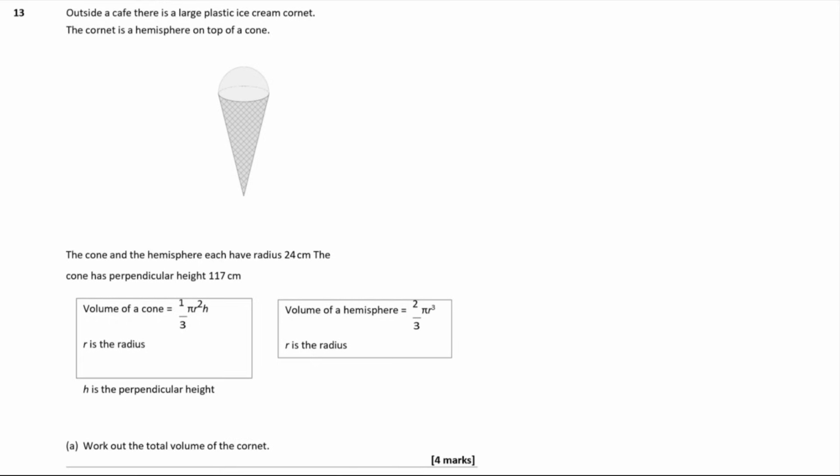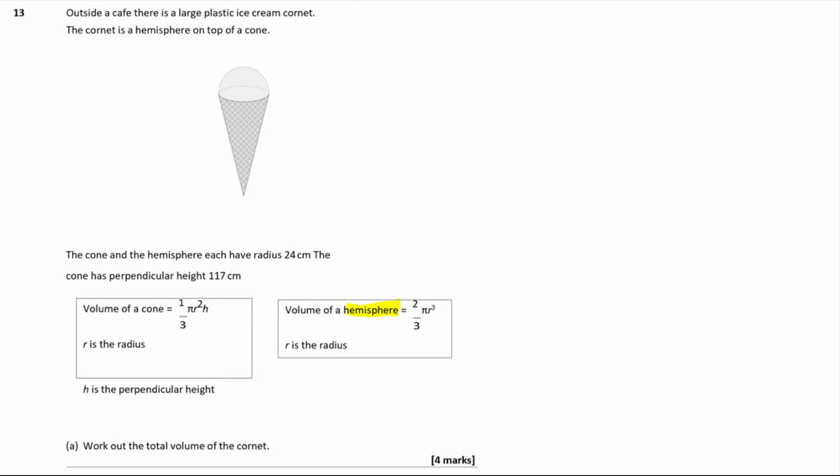Now we're handily given the formula for finding various things here. The volume of a cone, and interestingly the volume of the hemisphere. They've already halved it for us. That's very nice. And when we're asked to find the total volume of the cornet. Okay, so this is obviously not a real ice cream because this would be pretty huge. It's kind of a little plasticky one that's advertising the shop from the outside of the shop, isn't it?